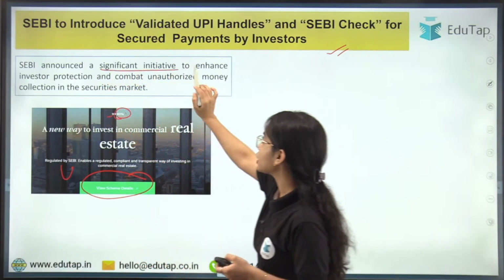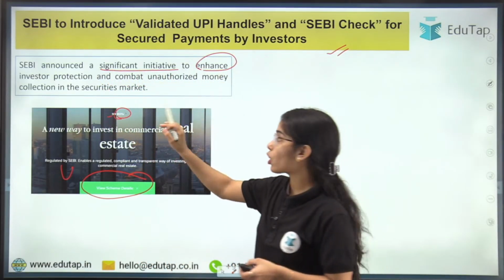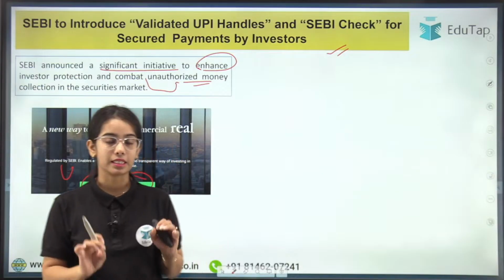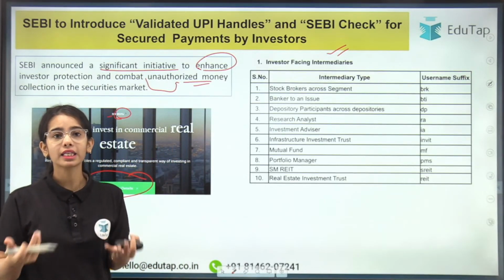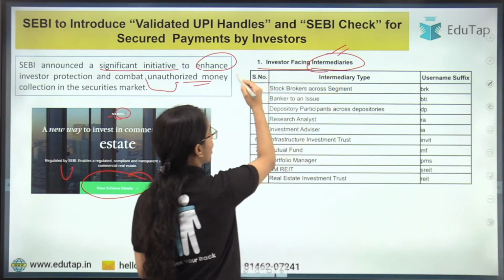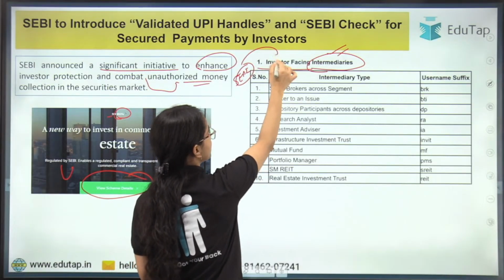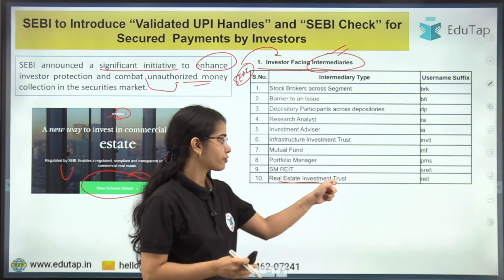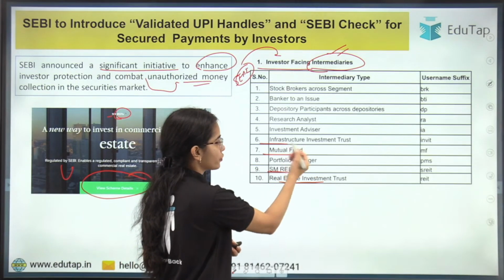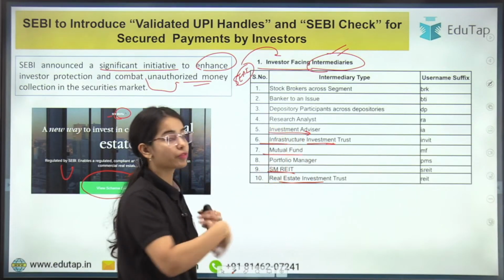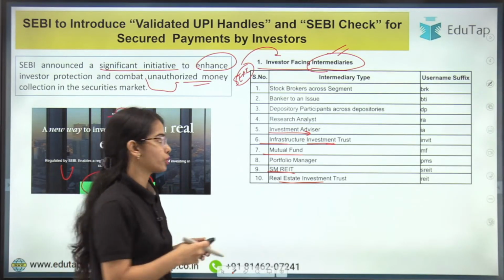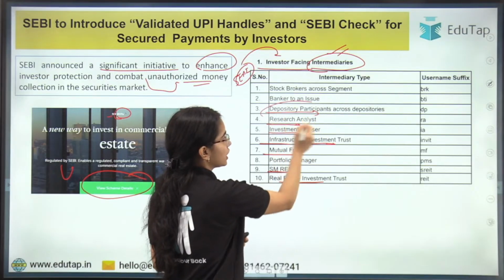announced a significant initiative to enhance investor protection and combat unauthorized money collection in the securities market. So let's understand this. First of all, who collects the money, or why are they collecting the money from the investors? There are certain investor facing intermediaries that are allowed by SEBI to collect money from the investors, such as your real estate investment trust, small and medium real estate investment trust, portfolio managers, the mutual fund, infrastructure investment trust, investment advisor. They provide you the advice, so they take the money and keep on doing the research for you. So research analyst, depository participants across the depositories.